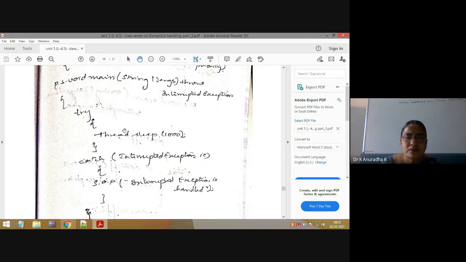Why? Because you can easily understand. Because here the main method wants to handle that exception by itself. It doesn't want to give that exception to its calling method. It means the main method is handling the exception in its own method.